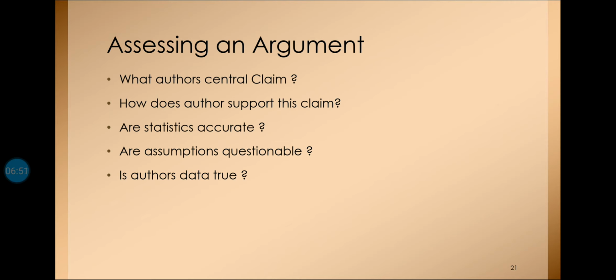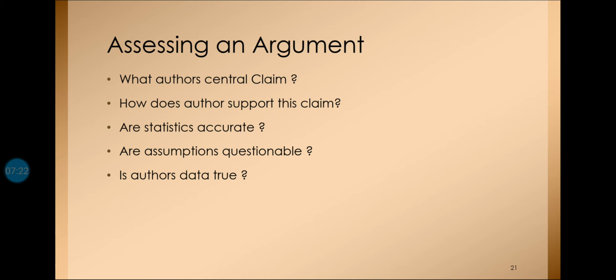Now, assessing an argument means that while going through a particular research paper, you should think about what the author's central claim is, finally, what the author wants to express. Normally, we call this the aim of the research paper. How does the author support this claim? Whatever hypotheses are set, how is the author supporting the claim? Is it based on facts and figures, on statistics and reliable sources or not?